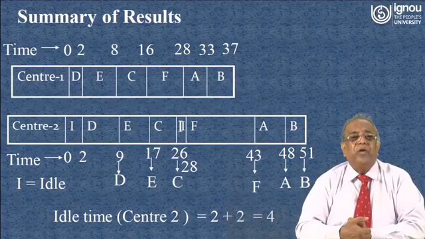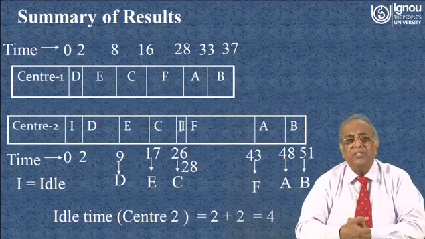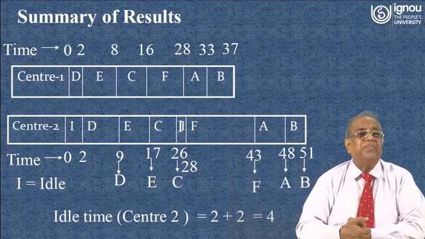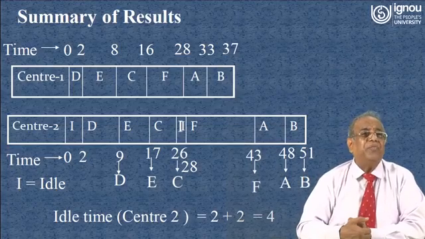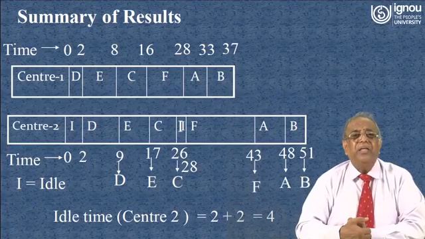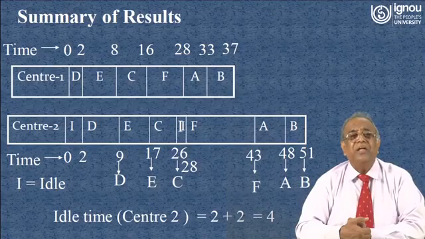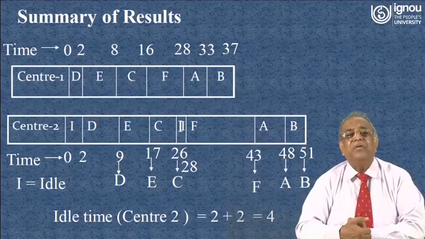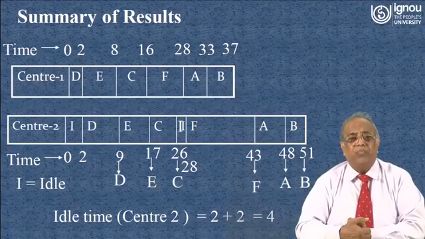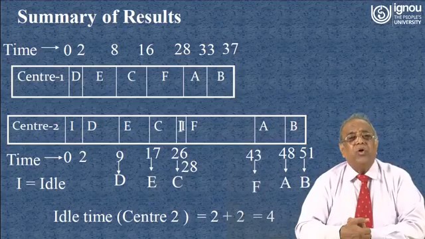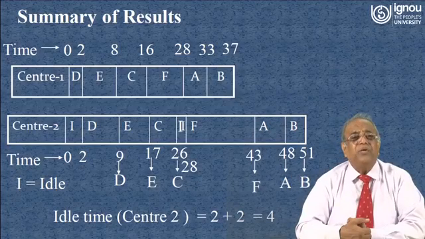Now you see, once the first job comes to work center 2, then work center 1 will take up the next job, that is E. It will take 6 hours to complete. So, it is starting after 2 hours, and after 8 hours job E will be completed. Now, the job D at work center 2 needs 7 hours.